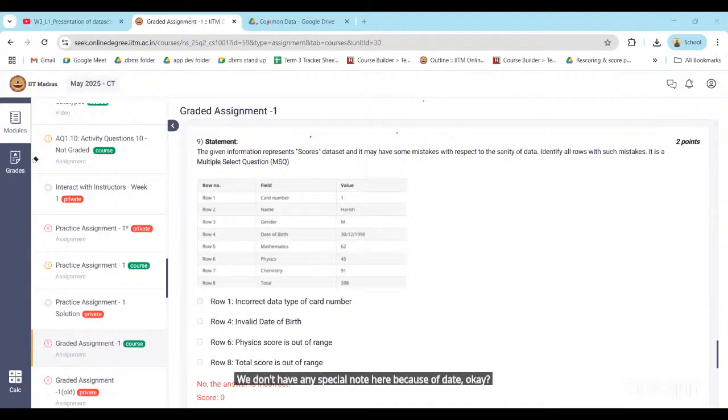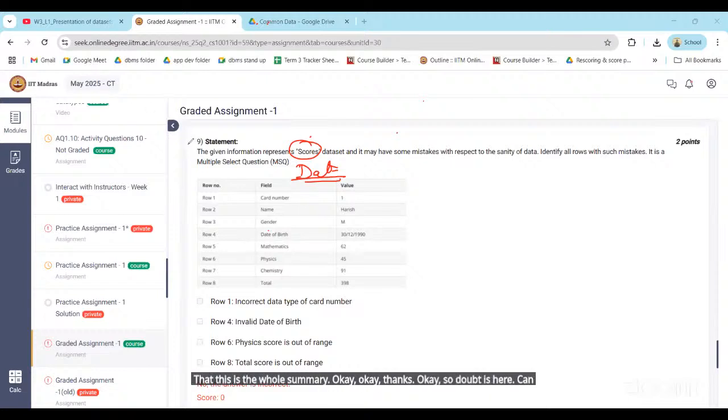Sir, I have a doubt in one assignment question. Any doubt in question number 9 of sanity of data? Is that clear now? Question 6, sir. Okay. In the exam there will be a clear format, right? In this case, for the whole data set, we will use the format of date. Just look at that format. Okay, sir. Doubt is clear.